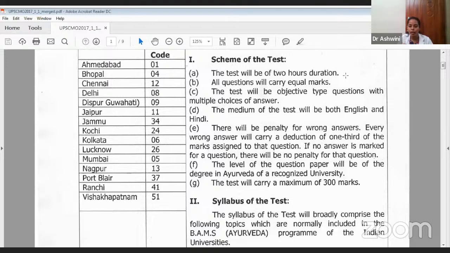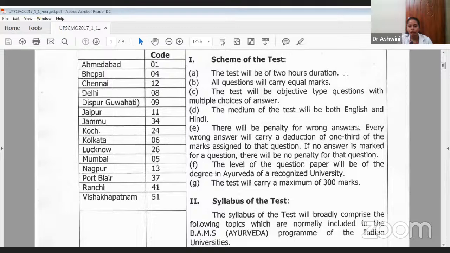And if no answer is marked for a question, there will be no penalty for that question. If you are not attending that question, there will be no deduction of the mark. The level of the question paper will be of a degree of Ayurveda of a recognized university. The syllabus you have learned in the BAMS, from there only they will be asking the questions.